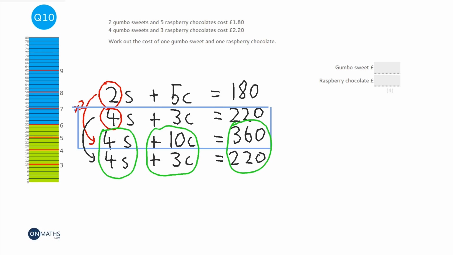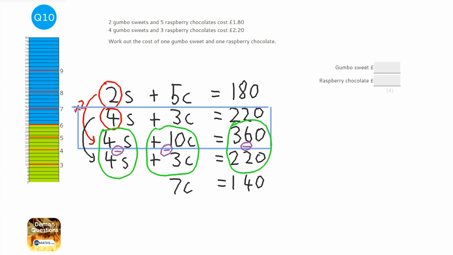If the signs are different, so one's positive, one's negative, the D in different is the D in add. So if they're different, you'd add them. But these are both the same, as we can see. So we're going to subtract all of these three. 4s take away 4s is nothing, which is great. We wanted to get rid of those. 10c take away 3c is 7c. And 360 take away 220 is going to be 140.